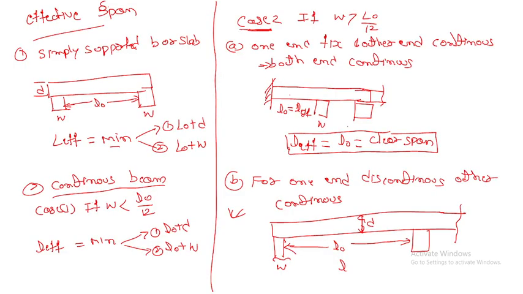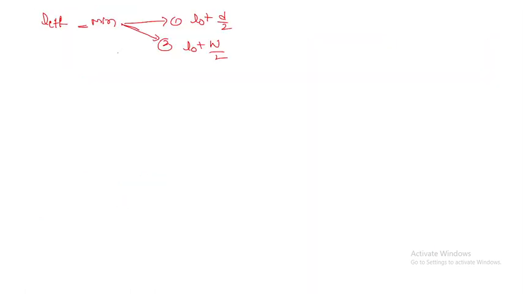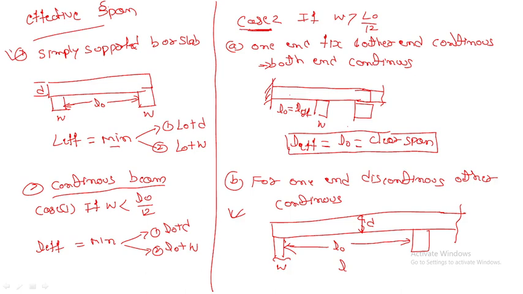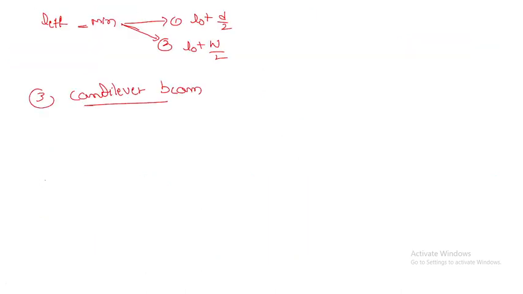So in a continuous beam we have these two conditions. Case 1 is if the support is L naught by 12. If it is more than L naught by 12, again we have two conditions. In total we have two conditions, and in the second condition we again have two conditions separately, right? Now the third one is a cantilever beam. First one is simply supported, second one is continuous, and the third is the cantilever beam.